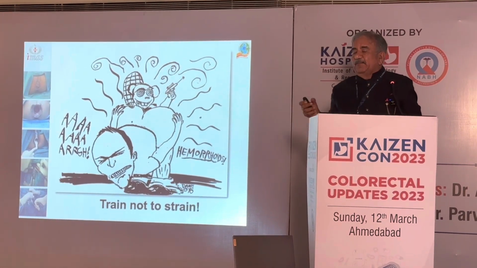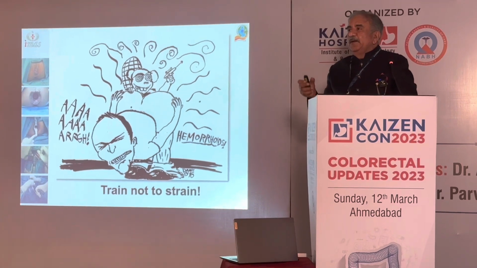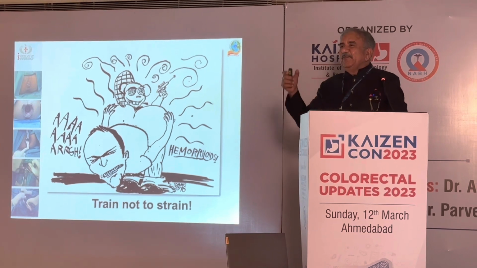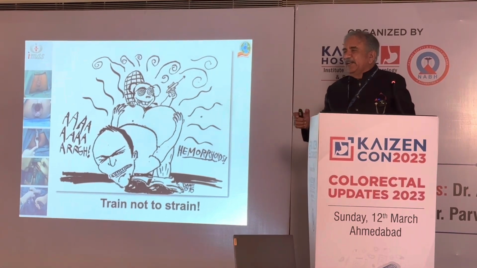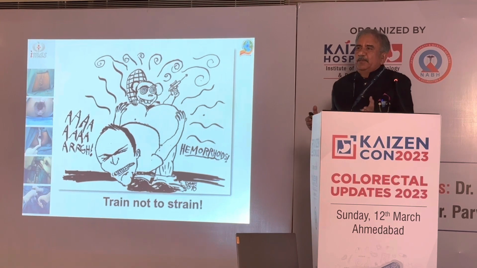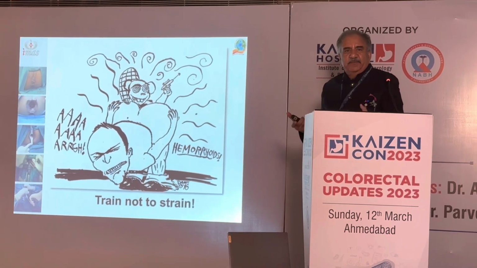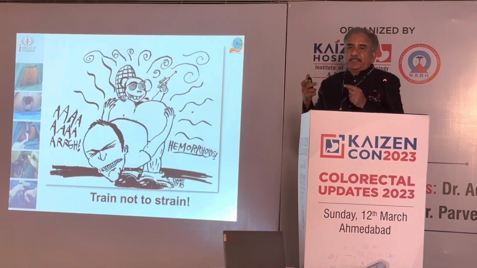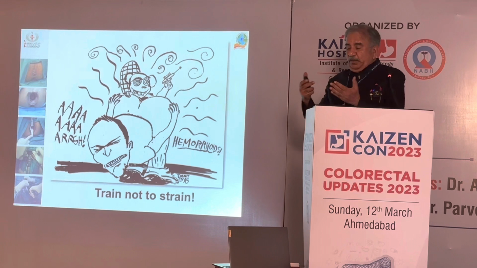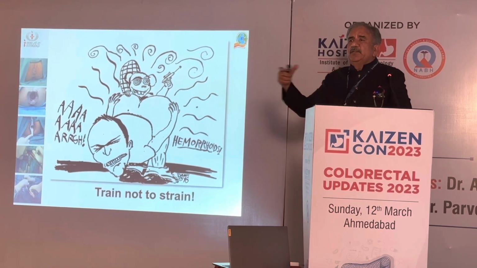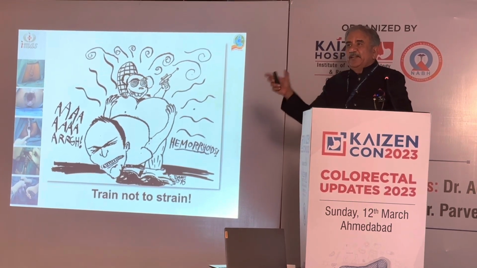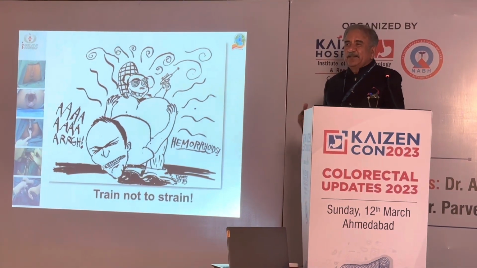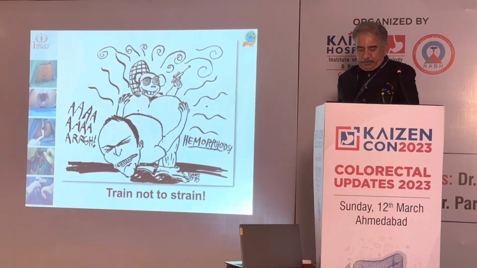And we always tell our patients right from the word go, train not to strain, train not to strain. Ultimately, when the patient comes, we should always tell them that it is the constipation which was responsible, and for the constipation we have not done anything. You have to change your lifestyle and your habits in such a manner that when you are sitting on a toilet seat, please finish off the WhatsApp messages before or after, but not on the seat, so that you are not overstraining on the commode seat and causing challenges later on. Thank you very much.